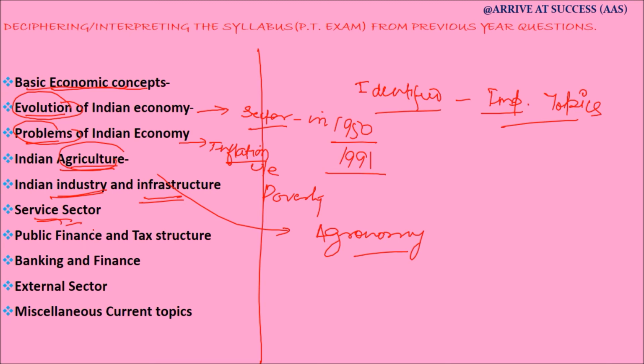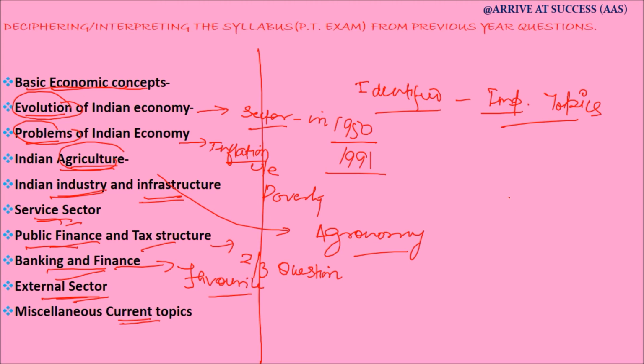Then the service sector of the economy. The next very important topic is public finance and tax structure. Generally 2-3 questions are asked every year in PT examination from this topic. And the next topic is banking and finance. Again, we can say that it is one of the most favorite topics of UPSC question paper setters. Then questions on external sectors are also asked, and some miscellaneous current topics questions are also asked.